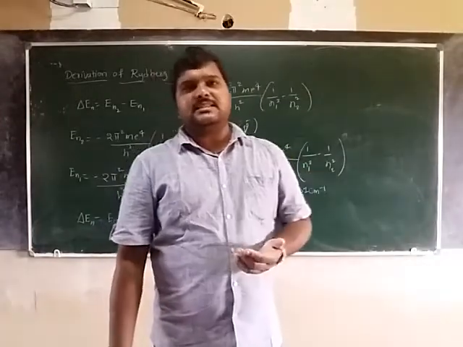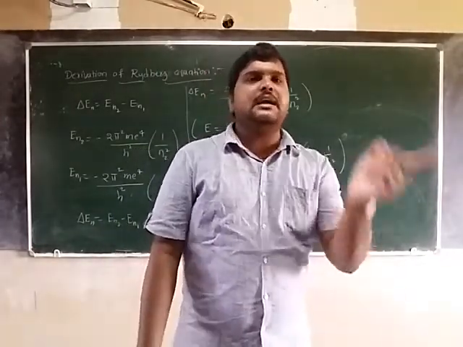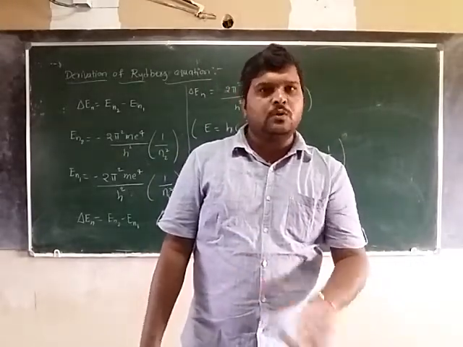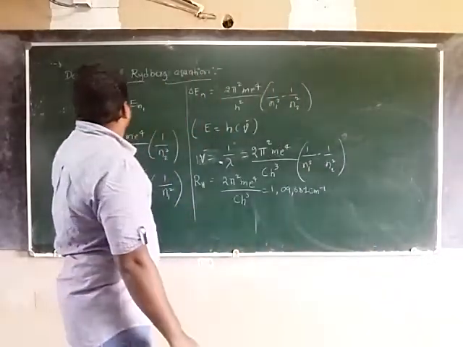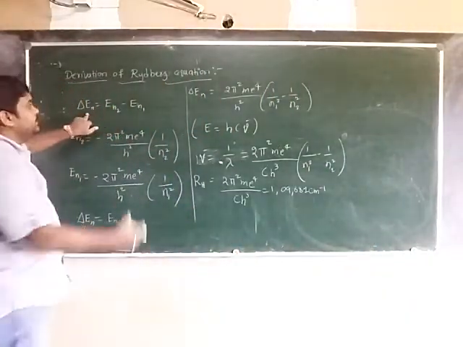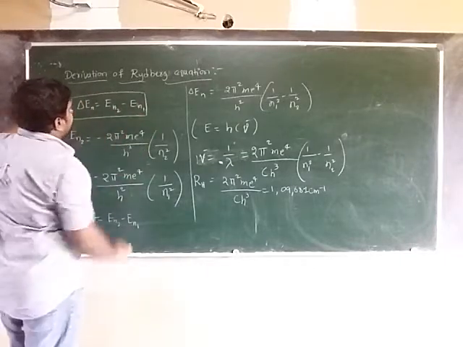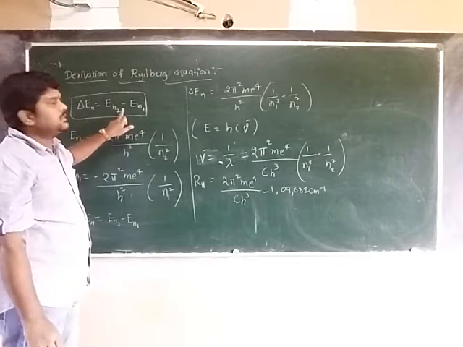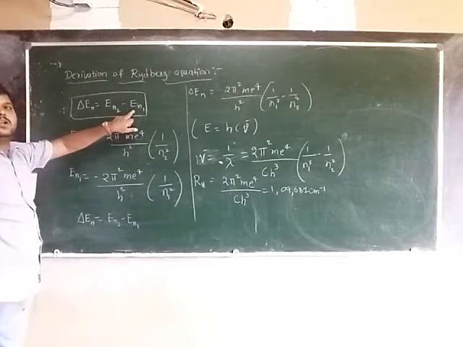So that is actually unstable. But when the electron jumps from a higher to a lower energy level, it emits energy to get stability. Lesser energy, more stable. Is it clear? Now you can see that delta E is equal to E2 minus E1. You know this one. The change in energy is calculated: delta E is equal to the energy of the electron at the higher orbit minus the energy at the lower orbit.